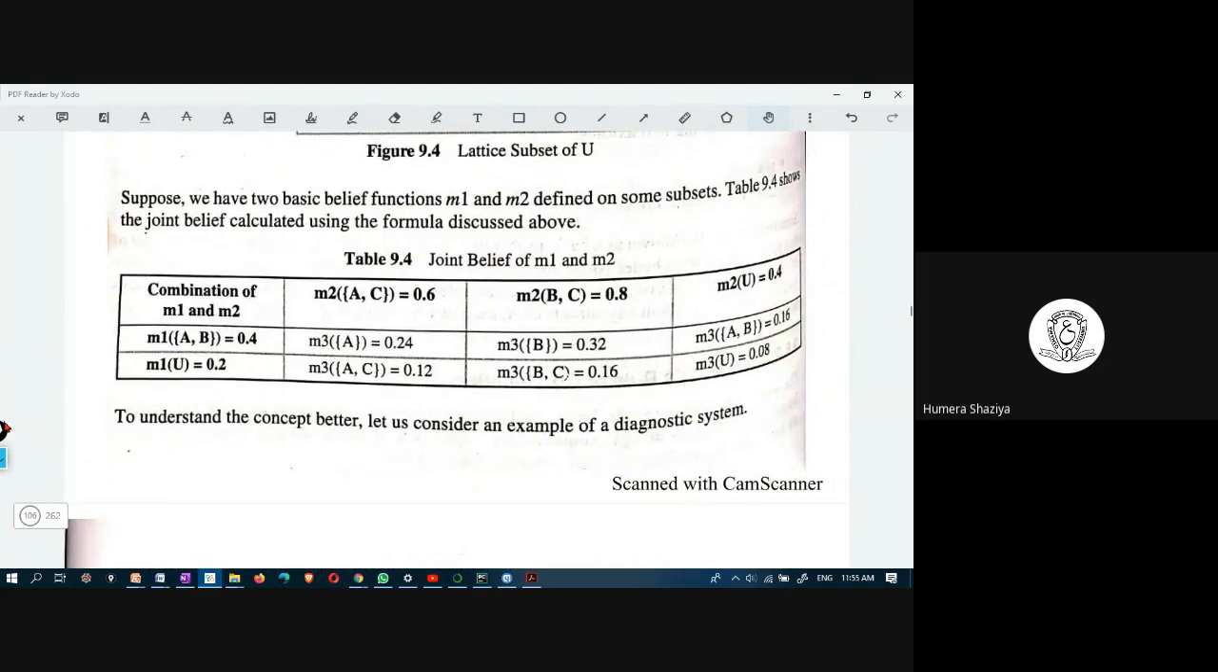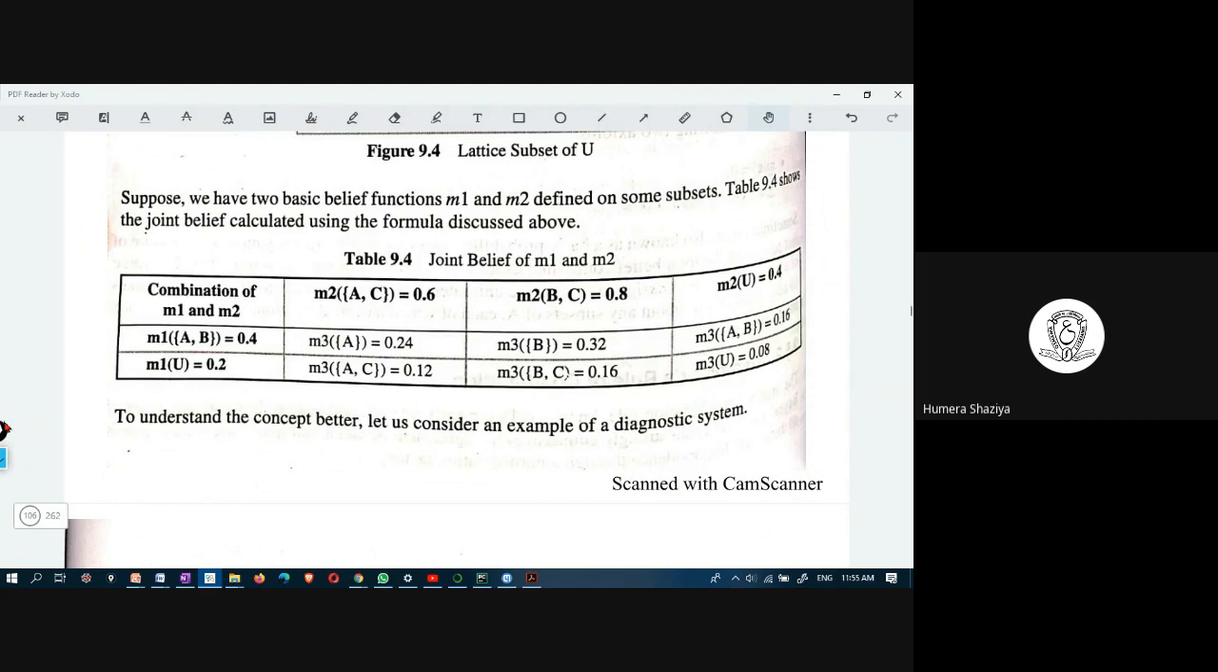Look at this table, the joint belief of M1 and M2. M1 of A, B is 0.4. M1 of U, meaning universal, is 0.2. M2 is A, C 0.6, and B, C 0.8. These are some basic probability values. We learned that a basic probability value will be assigned to M1 and M2.